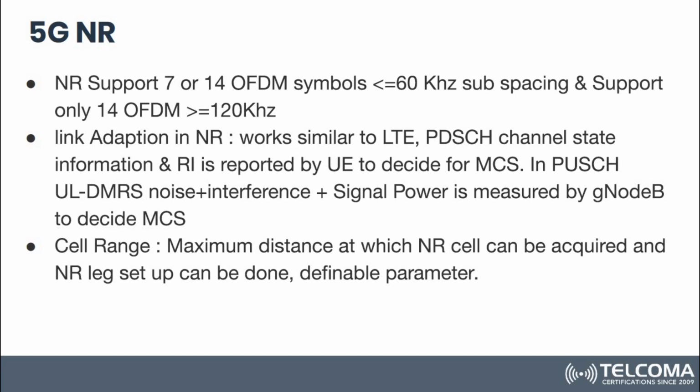And link adaptation is similar to LTE: for PDSCH, channel state information and rank indicator are reported by the UE to decide what modulation scheme to use. In uplink, on PUSCH and uplink DMRS, noise plus interference and signal power are measured by the gNodeB to decide the MCS. Cell range is one of the parameters where we can define the cell range of the NR cell, and that basically depends on what we have done in our RACH sequence planning, or we can say RSI planning.